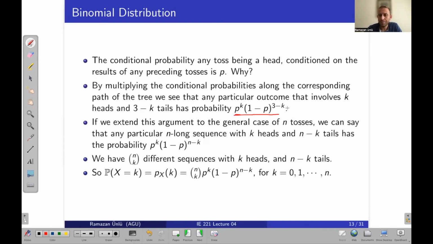This is the probability of some particular path for the given required number of successes.